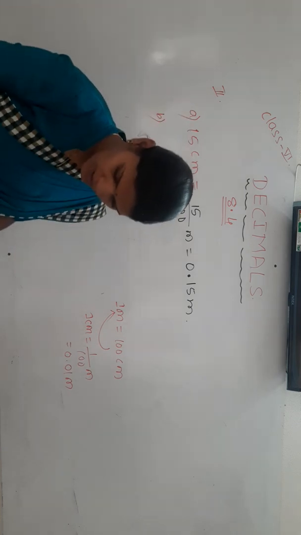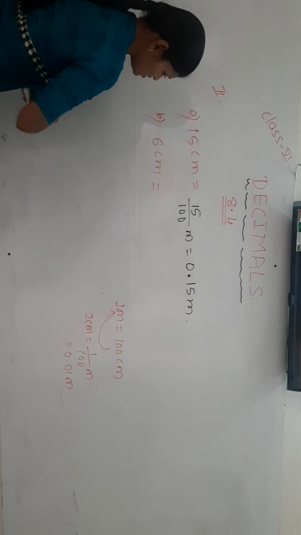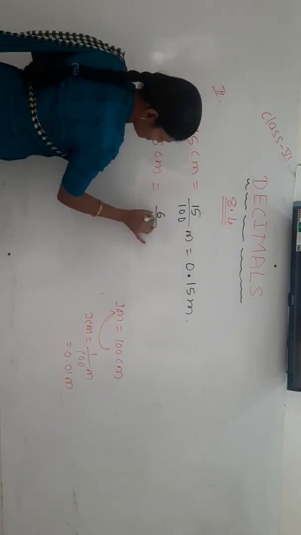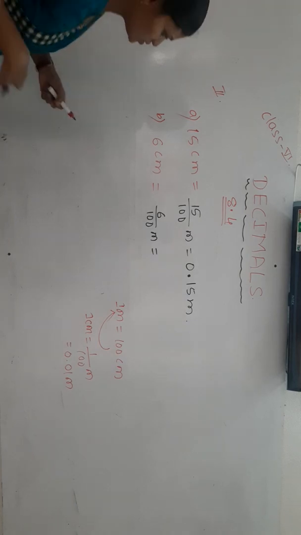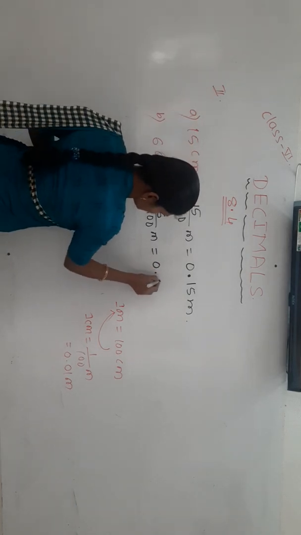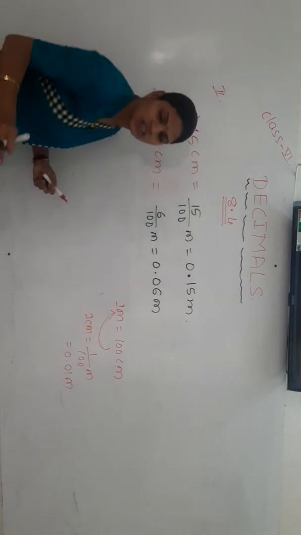Okay, second one: 6 centimeter. 6 centimeter means 6 by 100 meter, which is 0.06 meter. After these 2 digits, we put the decimal point.